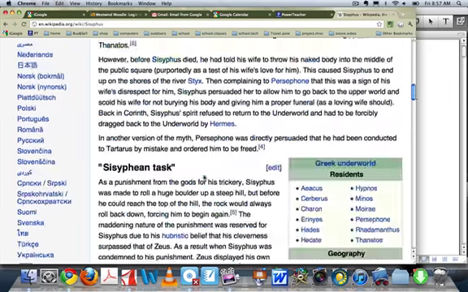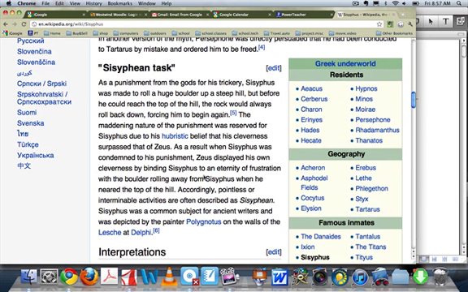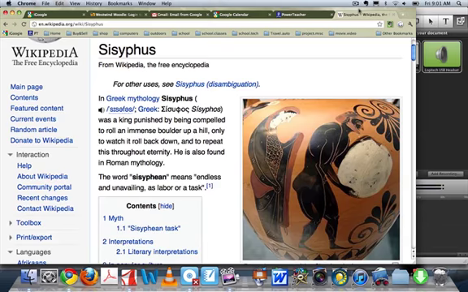If we just look at the story here, Sisyphus's task. As a punishment from the gods for his trickery, Sisyphus was made to roll a huge boulder up a steep hill. But before he could reach the top of the hill, the rock would always roll back down, forcing him to begin again. Now you can imagine this would actually suck pretty bad. For eternity, you'd have to roll a ball up, and it would never reach the top. You'd never reach the summit. Quite frustrating, and in fact, probably enough to drive anyone mad.